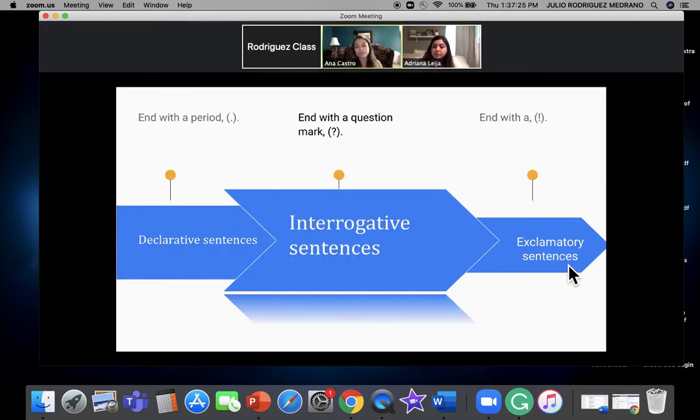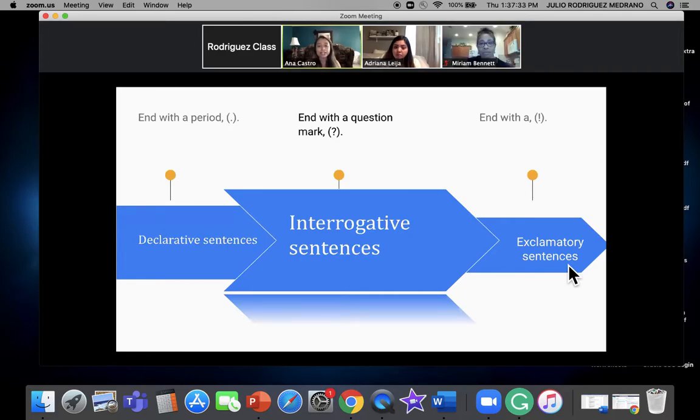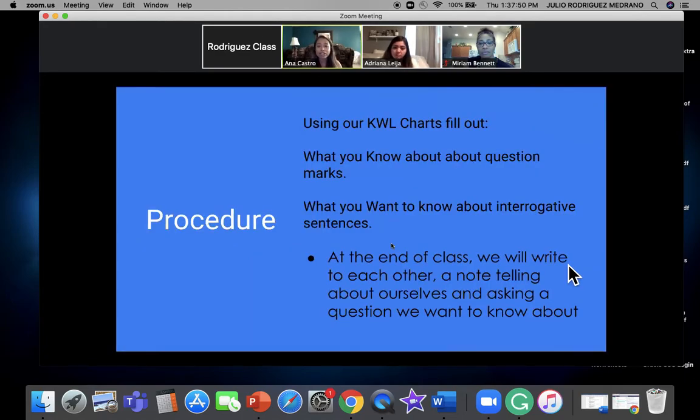All right. So recently we learned declarative sentences are sentences that end with a period, and they usually make a statement. And we also learned about exclamatory sentences, which end with an exclamation mark. So we know that those sentences usually show excitement. So today we're going to learn about sentences that end with a question mark. We're going to use our KWL charts, and we're going to fill out what we want to know about question marks.